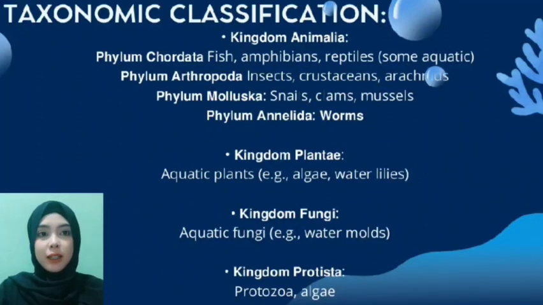For kingdom Animalia, we have the phylum Chordata, such as fish, amphibians, reptiles, and some aquatic organisms. Then for phylum Arthropoda, we have the insects, crustaceans, and arachnids. For phylum Mollusca, we have the snails, clams, and mussels. Then for phylum Annelida, we have the worms. For kingdom Plantae, we have the aquatic plants such as the algae and water lilies. Then for kingdom Fungi, we have the aquatic fungi such as the water molds. And for kingdom Protista, we have the protozoa and the algae.